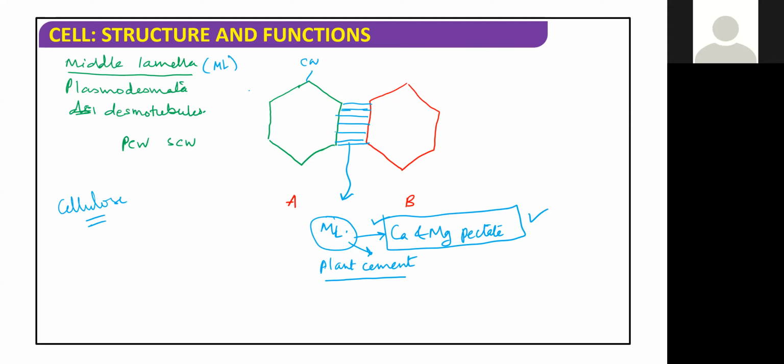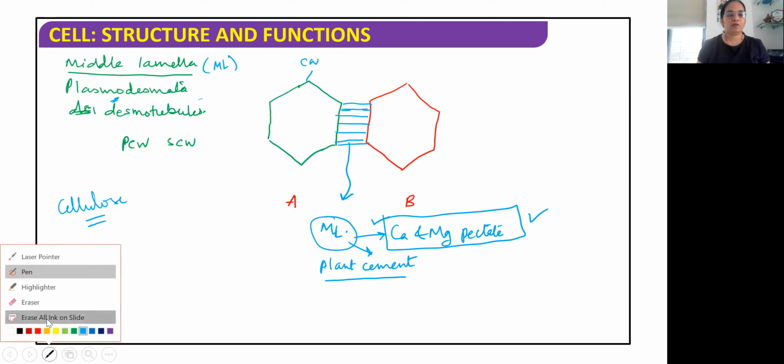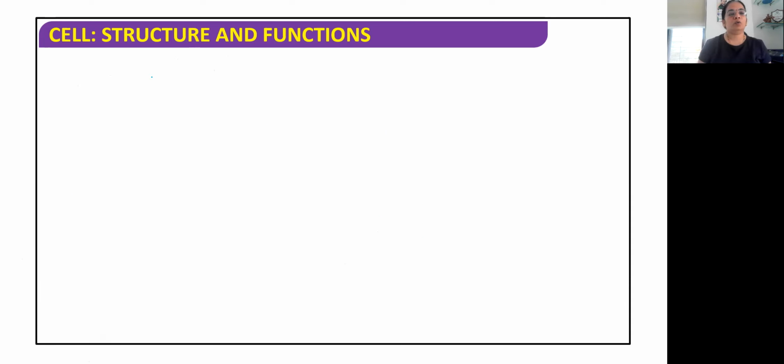Yes, ma'am. Okay, chalo. Now the next thing I'm going to discuss is the plasmodesmata. Now again, remember it carefully. Okay, so the second thing which I'm explaining is plasmodesmata. Now again I'll draw the two cells here. You also keep drawing, you will not get this ready-made anywhere. You need to understand this.